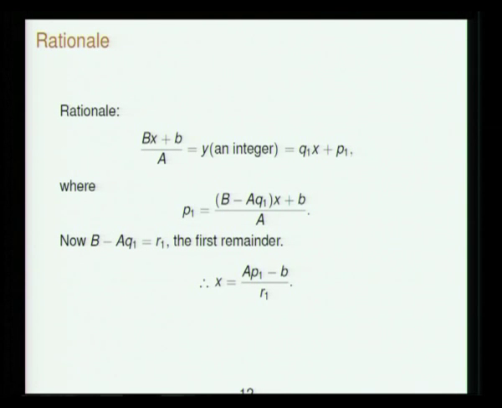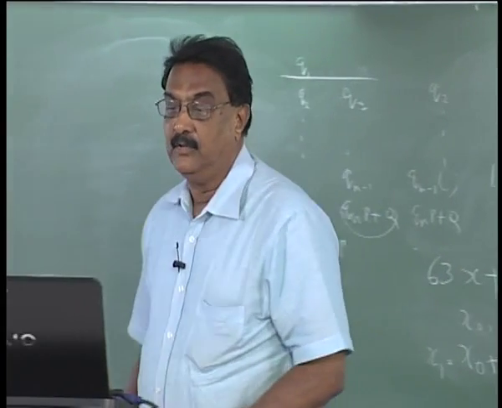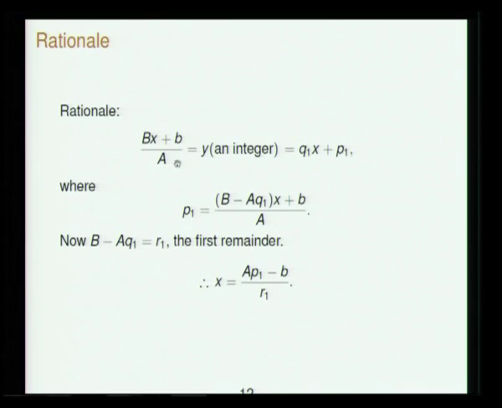In fact, I will just give a brief rationale of why it works like this. So what you are doing is, Bx plus B divided by capital A, y must be an integer, that is what you have to get.